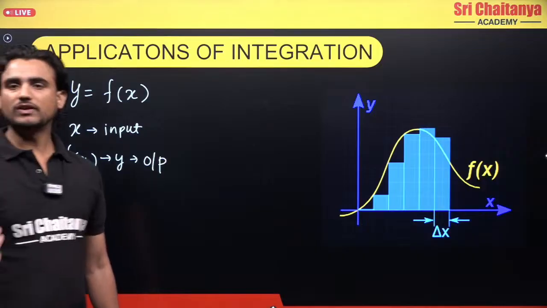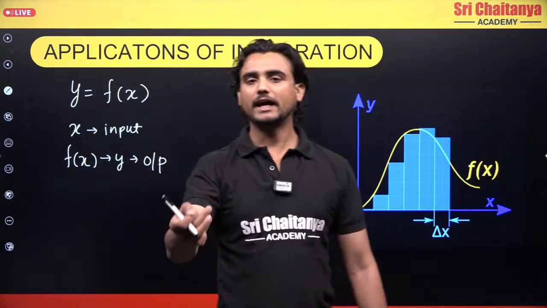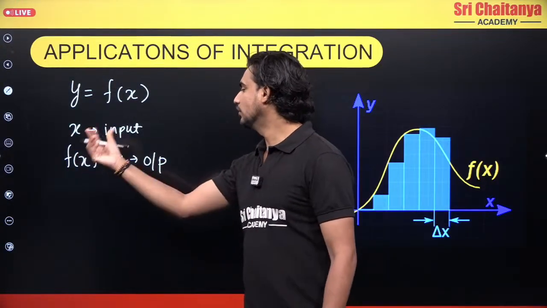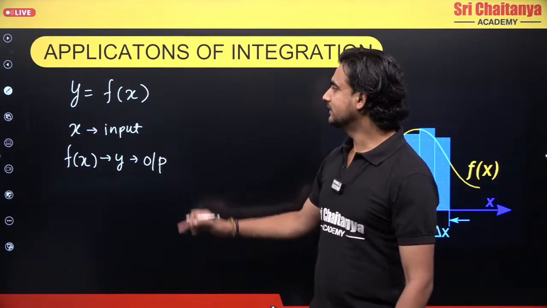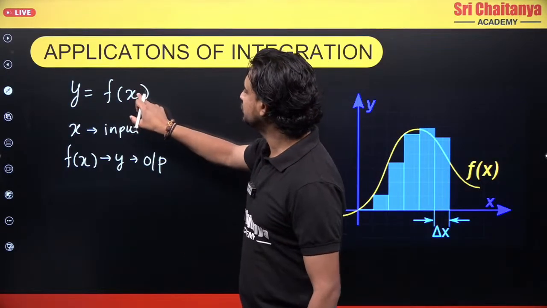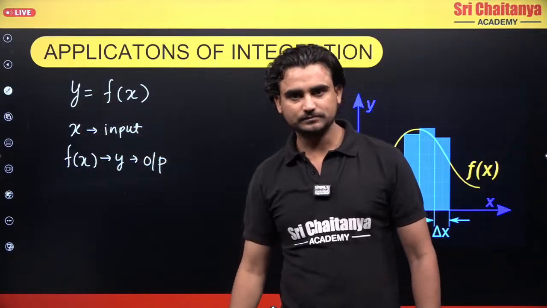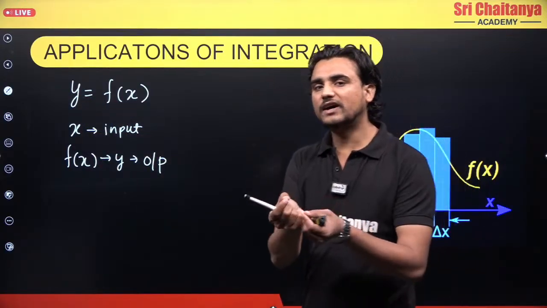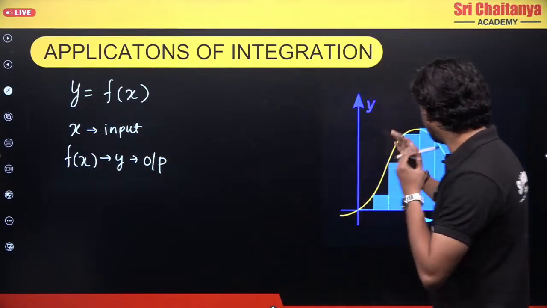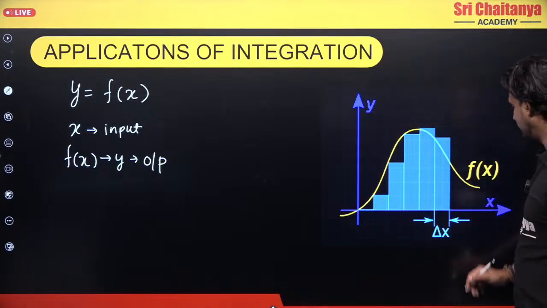Correct? So for some value of x, I will have some value of y or some value of f(x). In this function, if I keep on changing the value of x, I will get different values of y. Okay, now what if I change, right? So now let's look at this point, right?